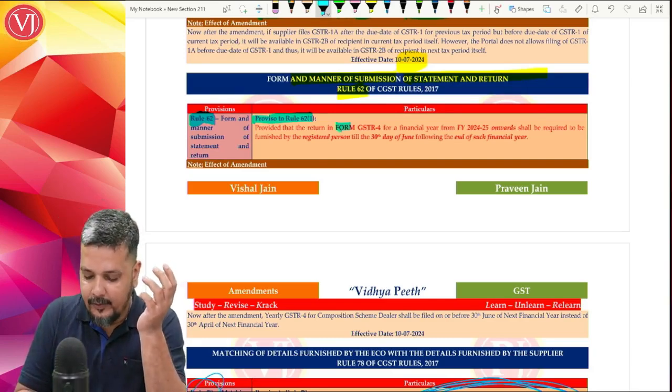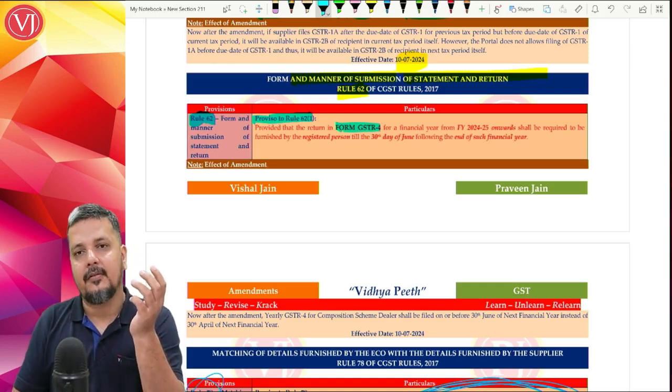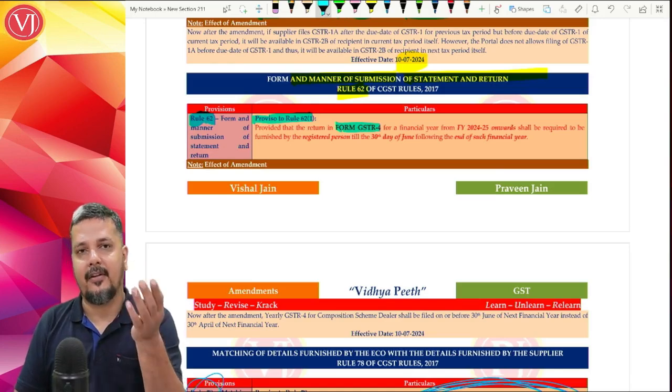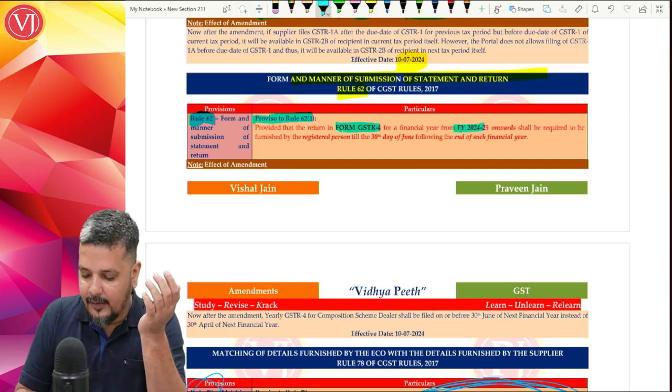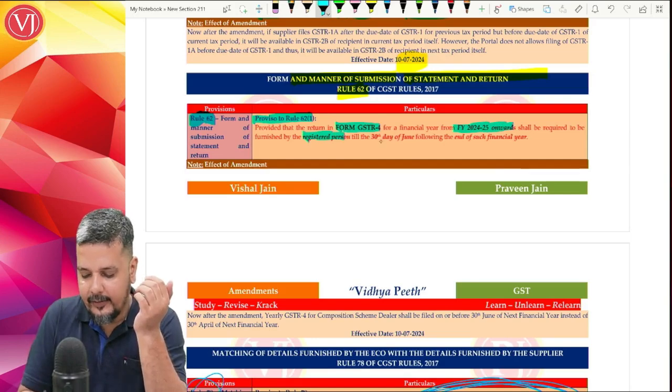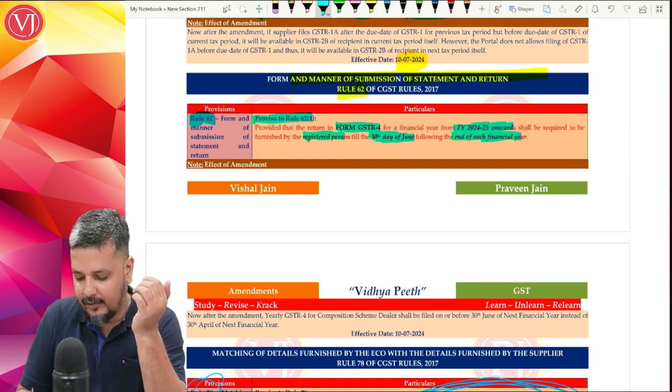The due date for GSTR 4 earlier was 30th April of the next financial year, 30 days after the financial year. Now from financial year 24-25 onwards, the due date is 30th of June of the next financial year.